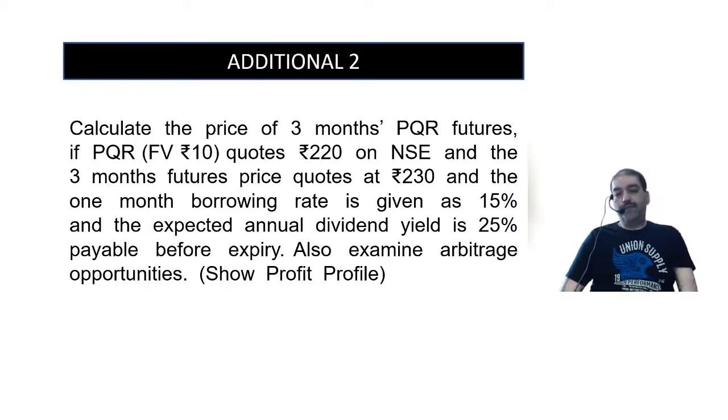If PQR, face value 10 rupees, quotes at rupees 220 on the NSE, and the 3 months futures price quotes at rupees 230. 1 month borrowing rate is given as 15%.